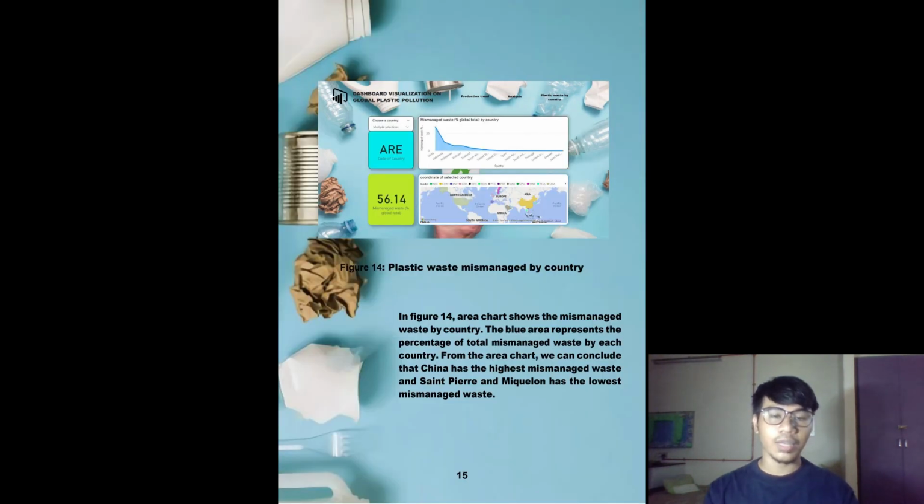Then for the plastic waste mismanaged by country, we use an area chart. This area chart shows the mismanaged waste by country. The blue area represents the percentage of total mismanaged waste by each country. From the area chart, we can conclude that China has the highest mismanaged waste and Saint Pierre and Miquelon has the lowest mismanaged waste.